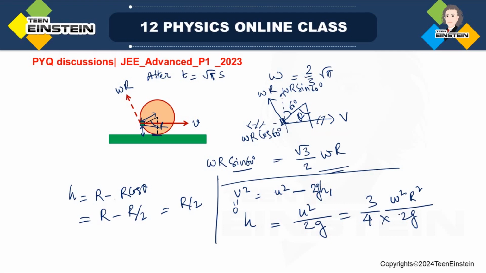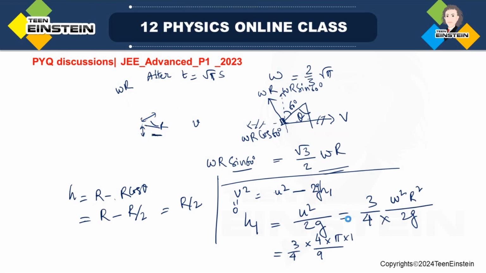So here omega we have found out already, r we know. So from here actually see this h1 we will be able to find out. So 3 by 4 into omega square means 4 by 9 into pi. And what is r square? R square is actually 1 meter square. That is what we know, right? For the problem, yes, 1 meter.